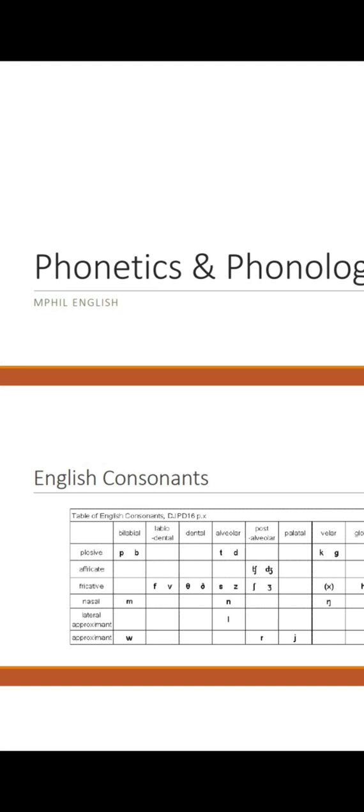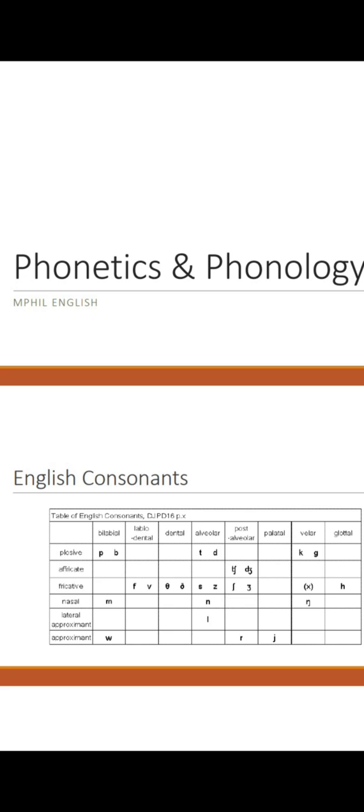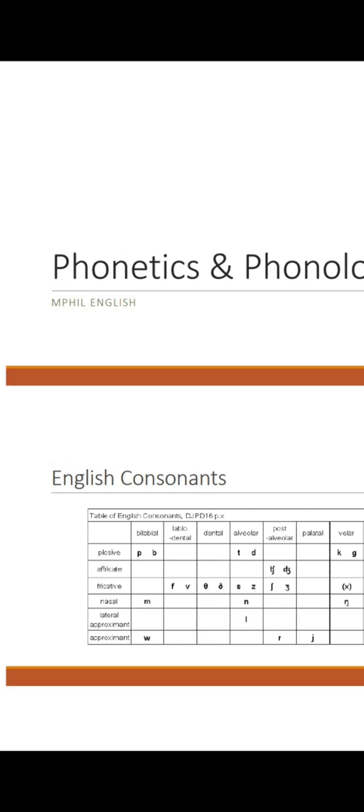Next one is affricate. Ch and J are affricates and post-alveolar, because to produce these sounds the tip of the tongue touches the alveolar ridge. Fricatives are those sounds where there is incomplete closure to produce these sounds.